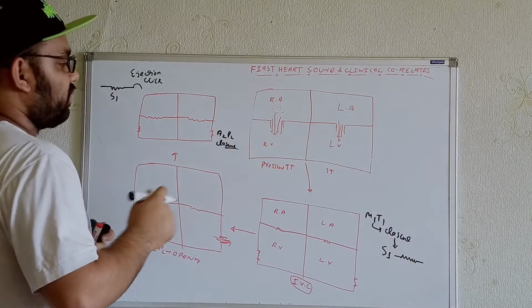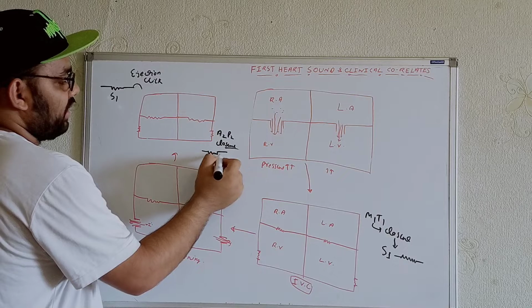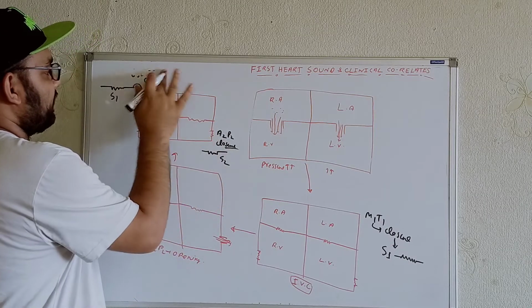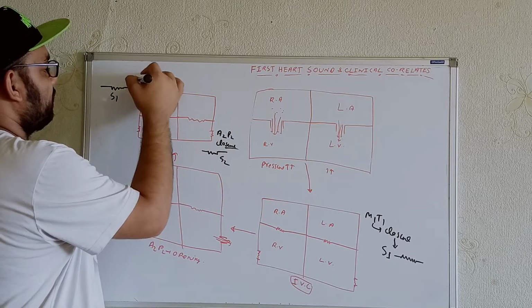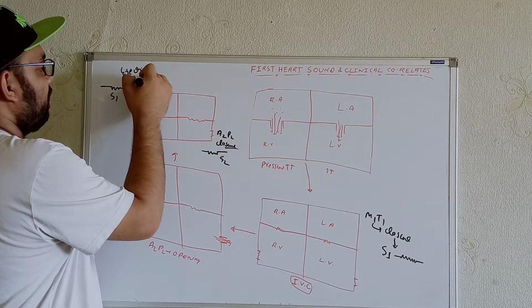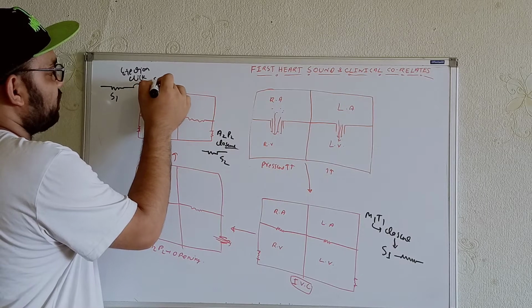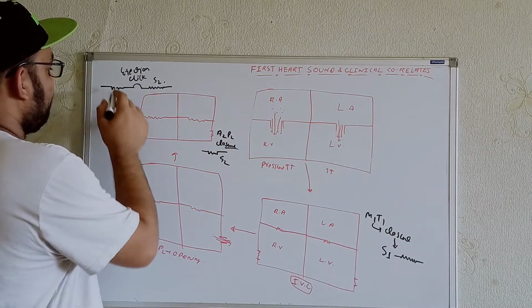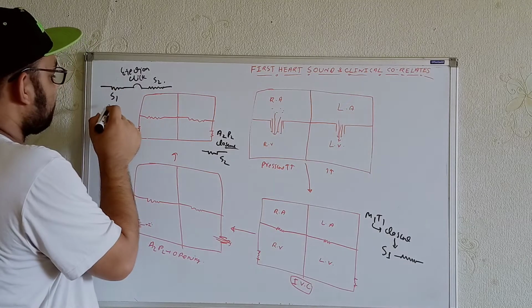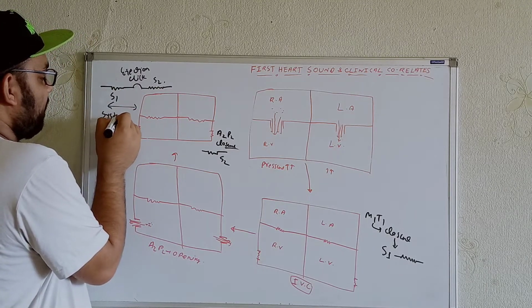So after that, we are getting the heart sound that is known as S2. Here we will get the S2. So after the ejection click, let me show over here, we will get the ejection click over here. After that, we will get S2. Now see, from S1 to S2, all these things we are getting in terms of systole.